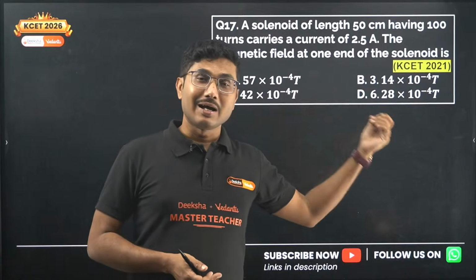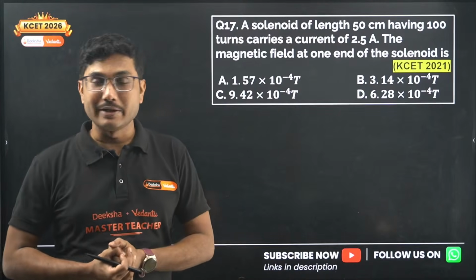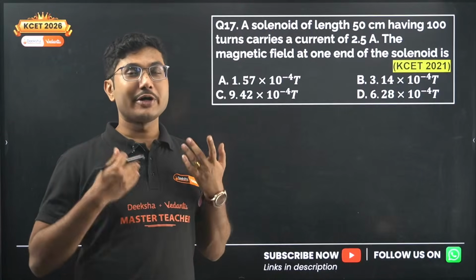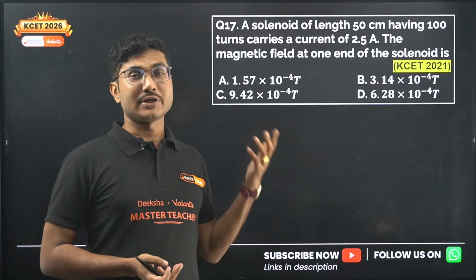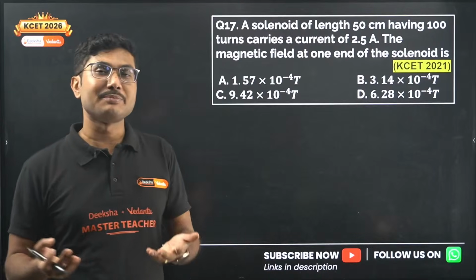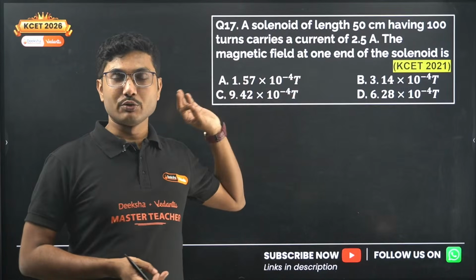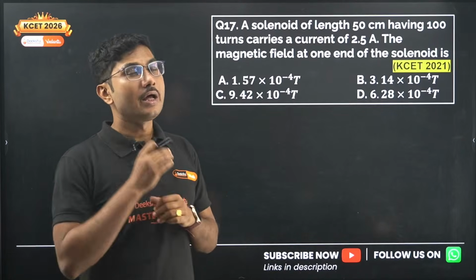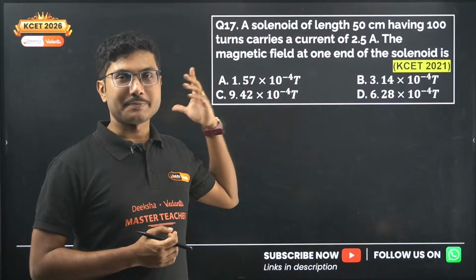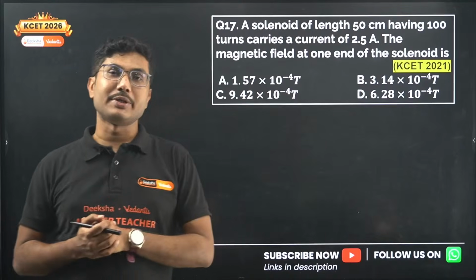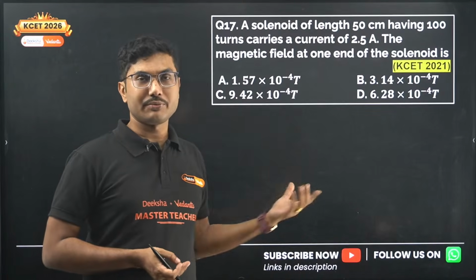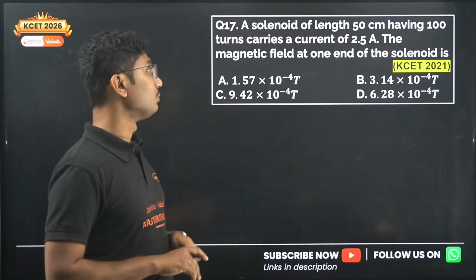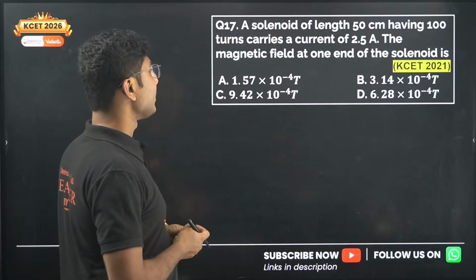For example, experiment based questions are now added to your syllabus. 3 experiment based questions came in 2025, and according to my experience, 3 experiment based questions will again come in your 2026 exam. Experiment based means the experimental data collection that you do in your laboratory, the theory and concept that you apply to perform a particular experiment. They directly give a table of experimental data and ask you questions based on that. Those questions will come, 3 of them, based on different experiments from your PU1 as well as your PU2. That is very, very essential to remember.